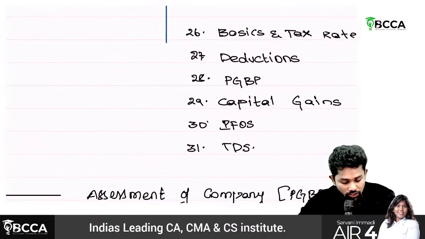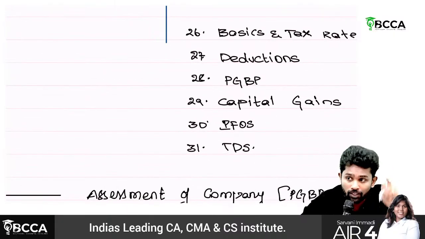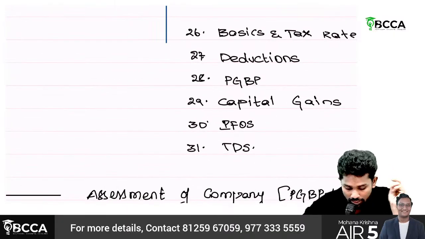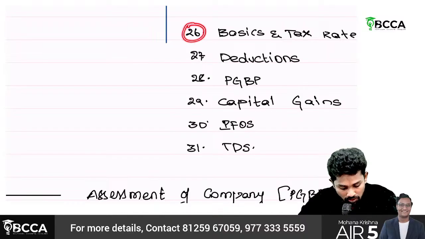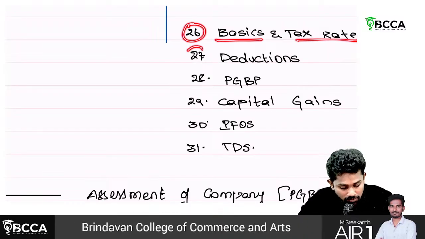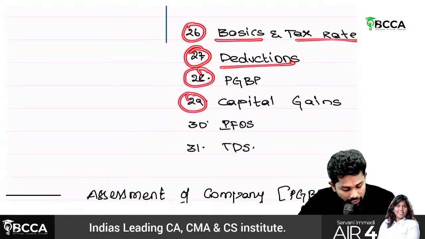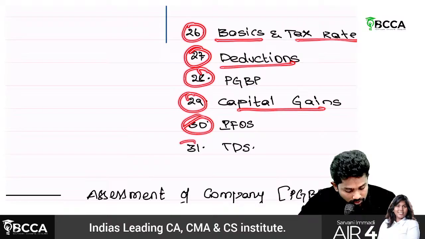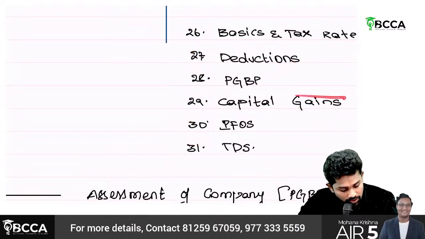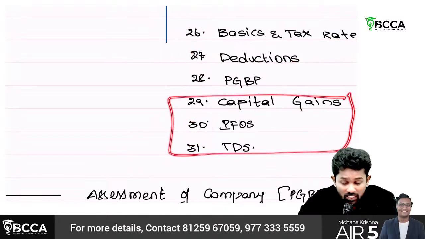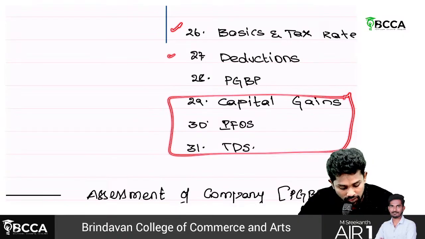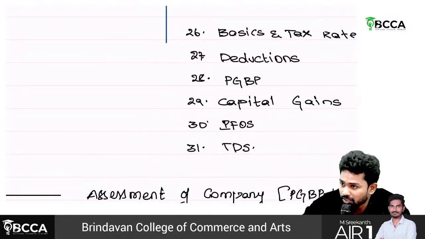But additionally, we should learn these chapters also, even though they are not there in institute study material. First one is about what? Basics and tax rates. Next one is about deductions, PGBP, capital gains, IFOS, TDS. Sir, these three at least, partly you learn also fine, but 26, 27, 28 we should learn thoroughly.